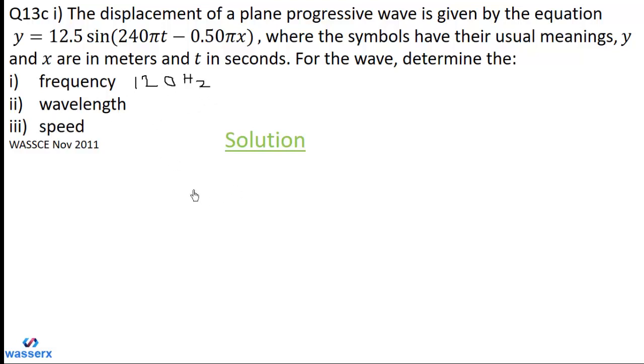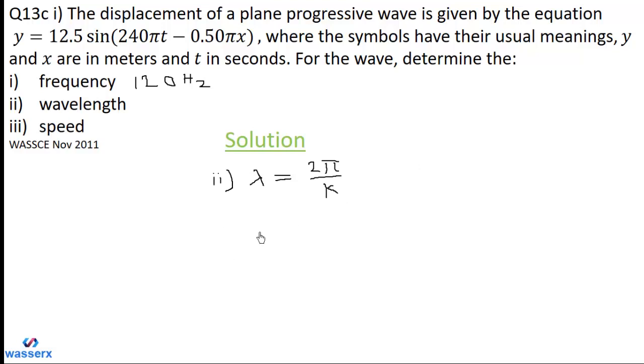Now let's calculate the wavelength. The wavelength is given by lambda is equal to 2 pi over k. From the equation, we know the value of k to be 0.5 pi.